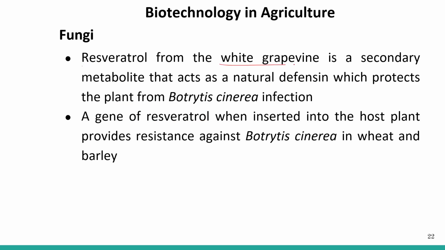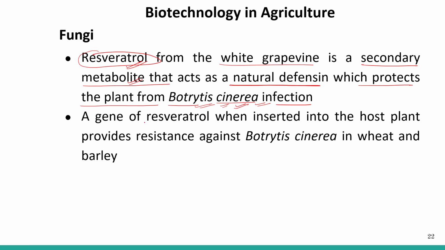Resveratrol from the white grapevine is a secondary metabolite that acts as a natural defensin which protects the plant from Botrytis cinerea infection. This Botrytis cinerea is a fungus that causes disease in the grapevine. But this grapevine already has resveratrol, a type of secondary metabolite, and that is a natural defensin that protects the plant from Botrytis cinerea infection.